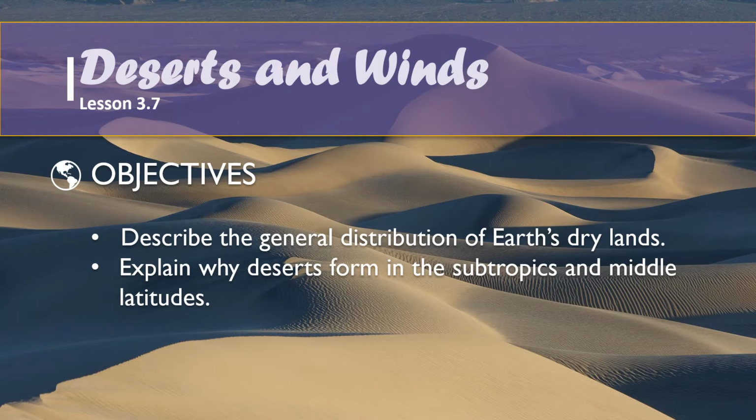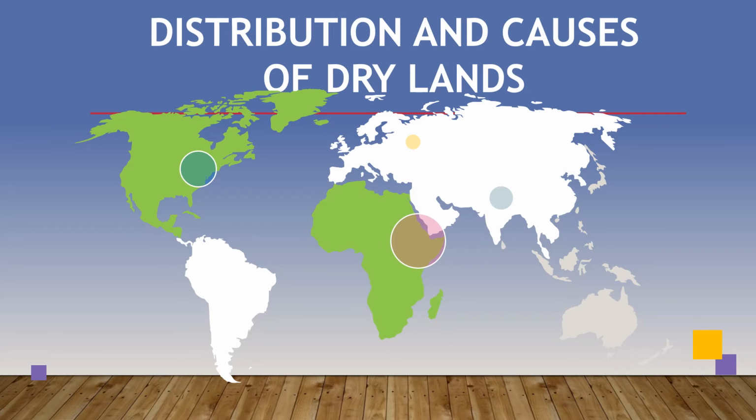Our objectives for this lesson are to describe the general distribution of the Earth's drylands and explain why deserts form in the subtropics and middle latitudes. So let us talk first about drylands.